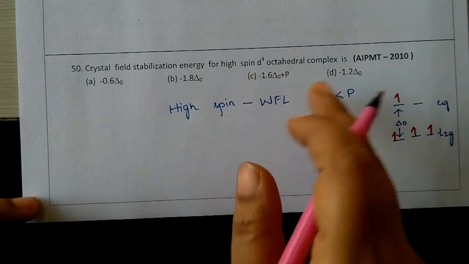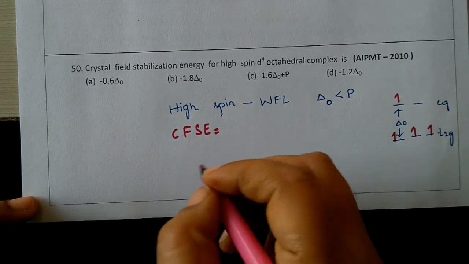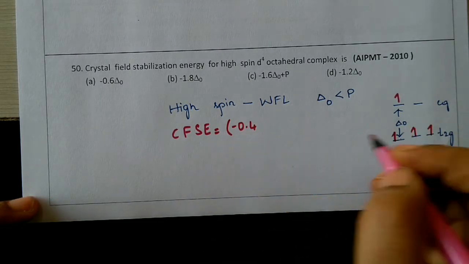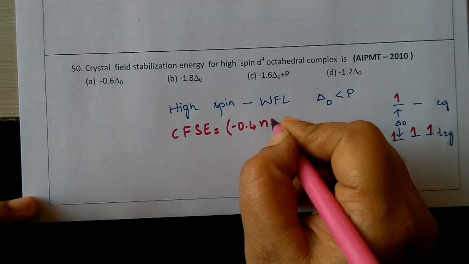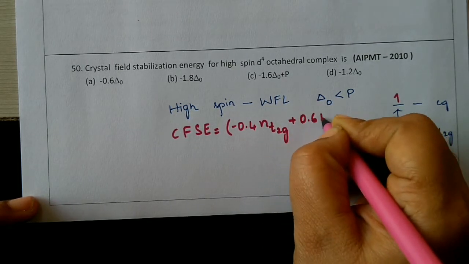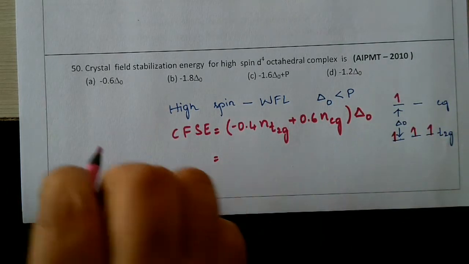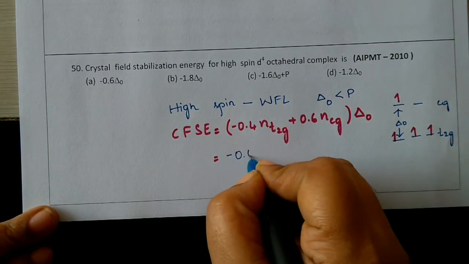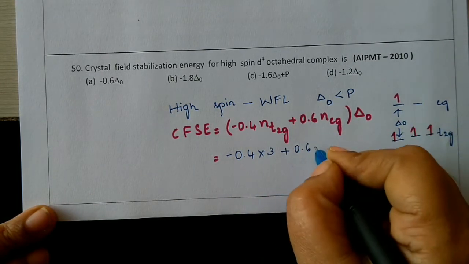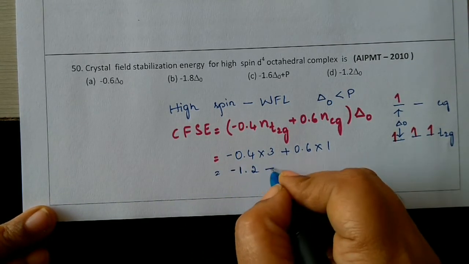So we have a formula to calculate the crystal field stabilization energy for an octahedral complex: minus 0.4 times the number of electrons in the t2g set, plus 0.6 times the number of electrons in the eg set, times delta O. Substituting: minus 0.4 times 3, the number of electrons in the t2g set, plus 0.6 times 1, since we have only 1 electron in eg. So 4 threes are 12, it is minus 1.2 plus 0.6.